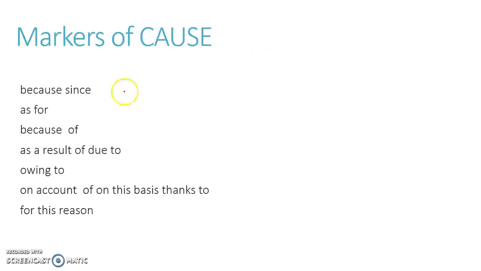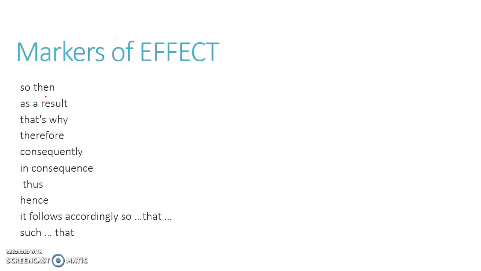Markers of cause: because, since, as for, because of this, as a result of, due to this, owing to, on account of this, on the basis of, thanks to this, for this reason. All these are markers of cause. So something happened for this reason, owing to this, because of this, since this happened, therefore something happened. These are markers of cause.